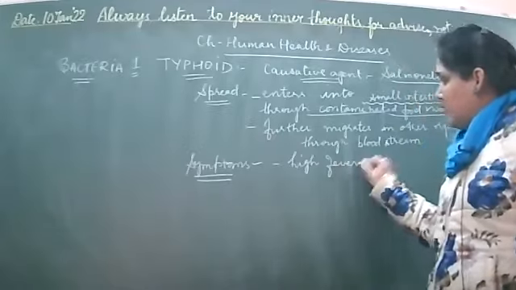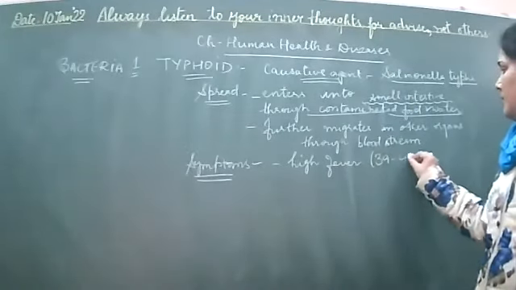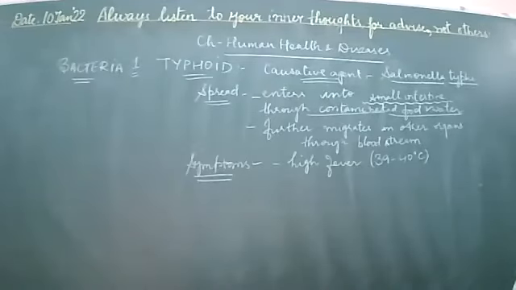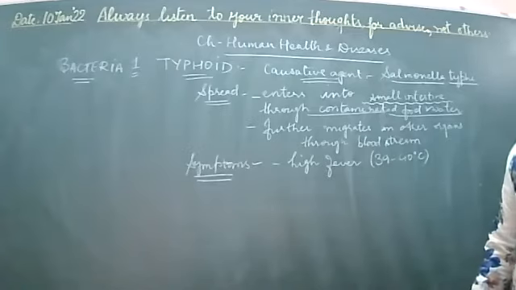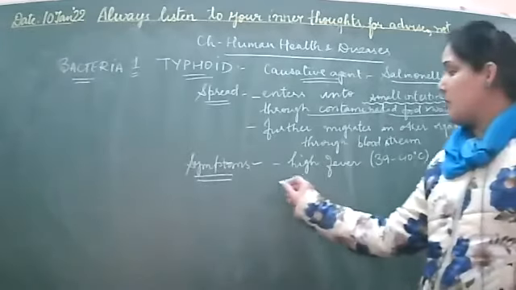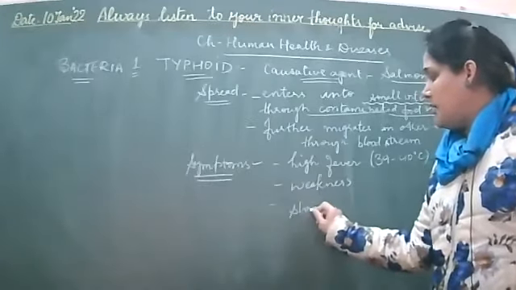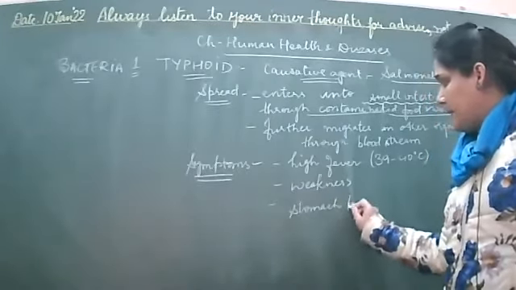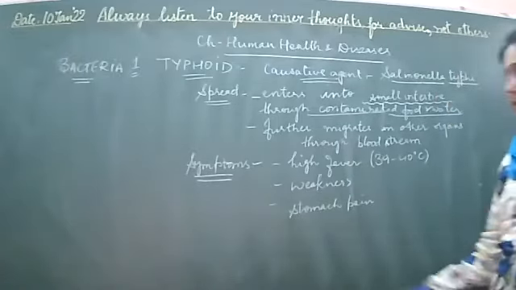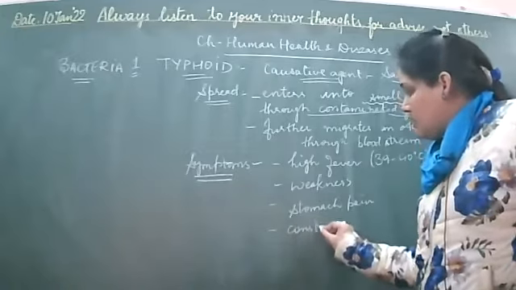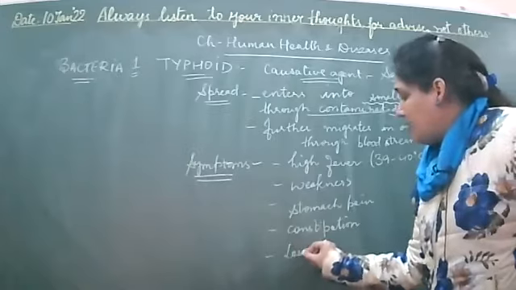First of all, there is very high fever, nearly 39 to 40 degrees centigrade. Normal body temperature is 37, so it may go up to 40 even. Okay. So this is the high temperature. It may also lead to weakness in the body. Then there can be some stomach ache also. That is, pain in the stomach can also be experienced. It may also lead to constipation, loss of appetite, and headache.